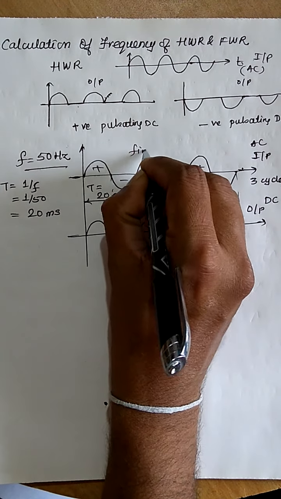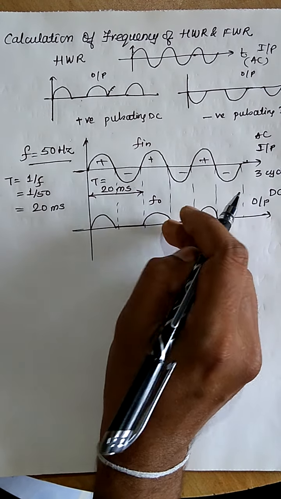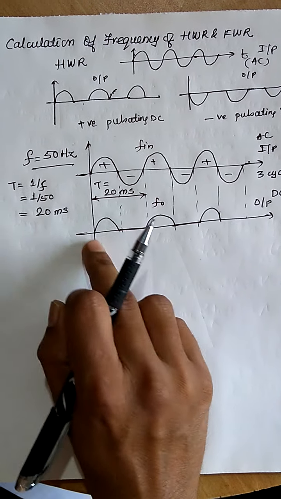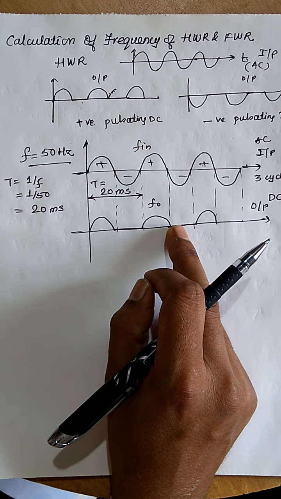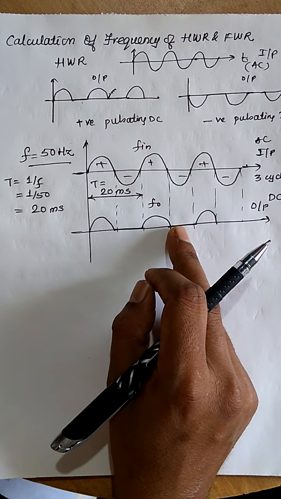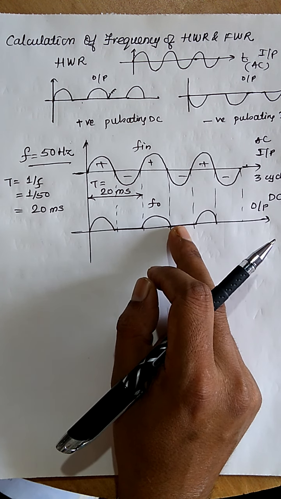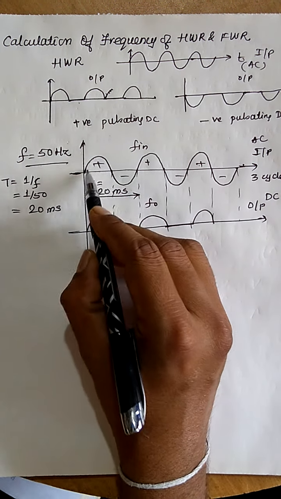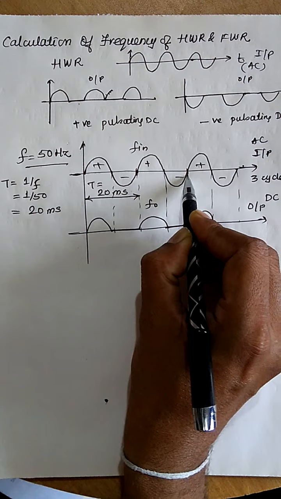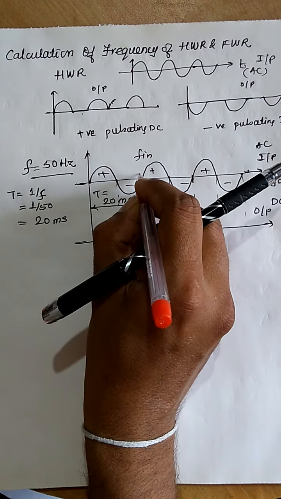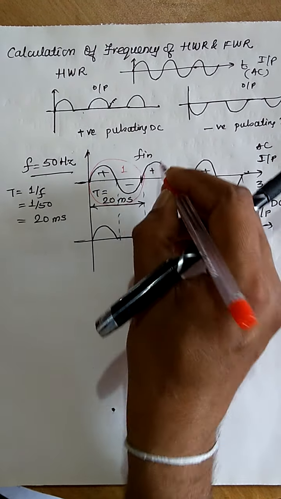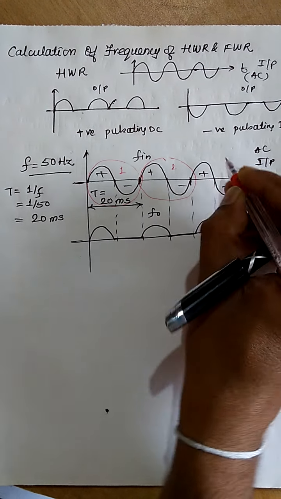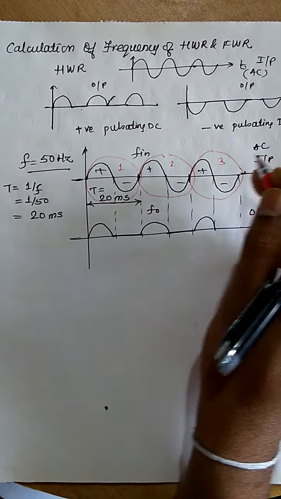So this is F in and this is F O, meaning output frequency. This is a pulsating DC. It has variations, and as I have said, the things which have variations will have a frequency. जिसमें variations होंगे उसमें frequency होगी, जिसमें fixed pattern बार बार repeat होगा उसकी frequency होगी. तो यहाँ पे भी जो pattern है, ये एक cycle, this is one cycle, this is second cycle, okay. So this is first cycle, second cycle, third cycle, and so on and so forth.